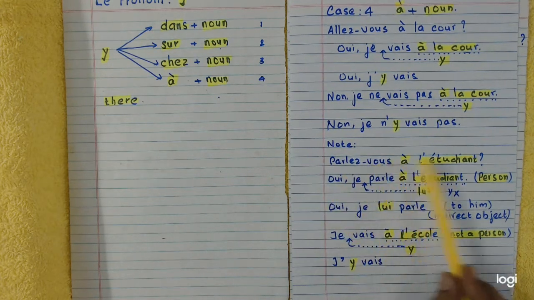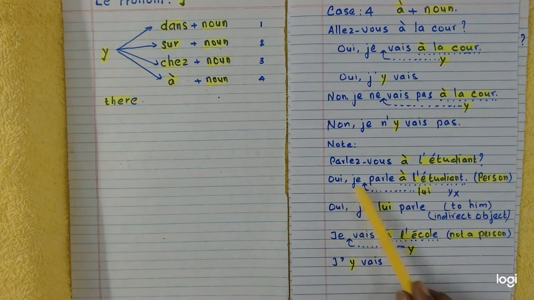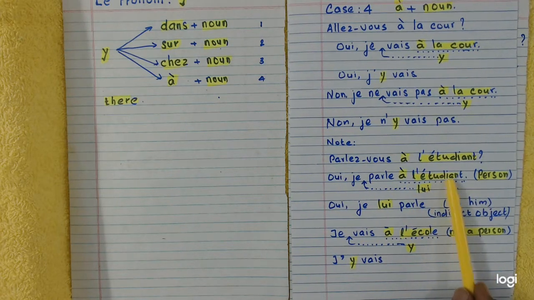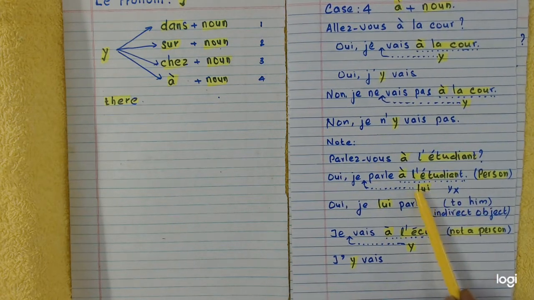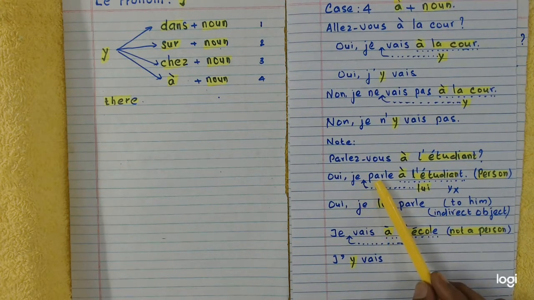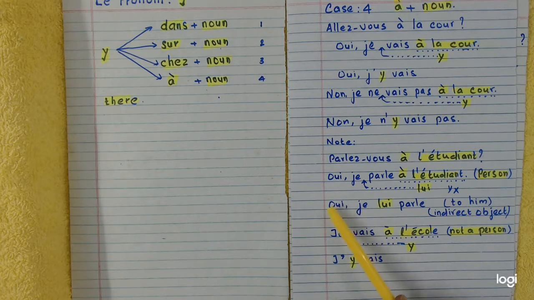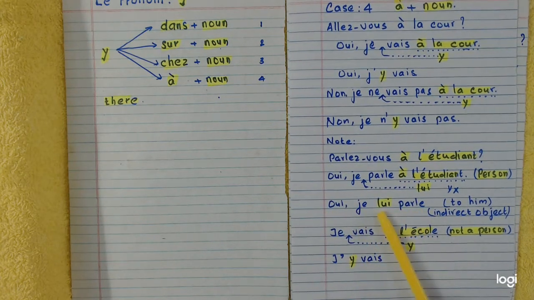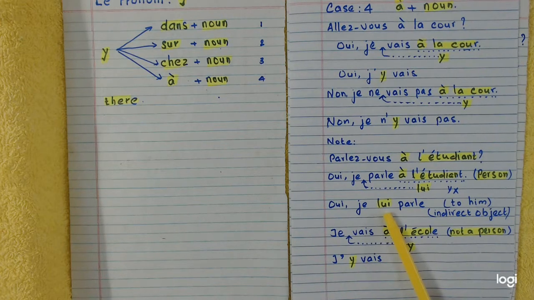So how will you write the answer? Do you speak to the student? Yes, I speak to the student. A plus noun is replaced by lui, and lui is written before the verb parler, parle. It becomes: oui, je lui parle. Yes, I speak to him. This is the correct answer.